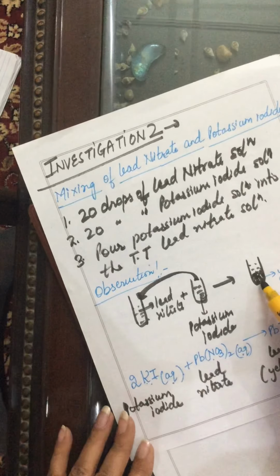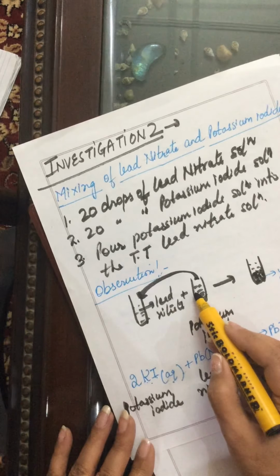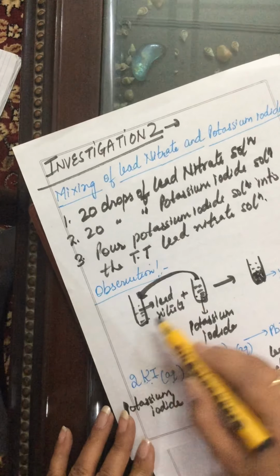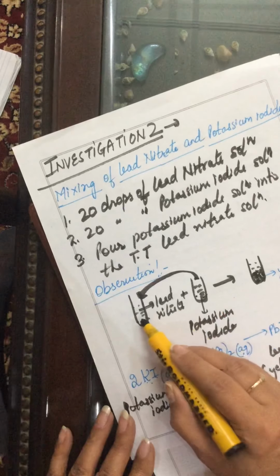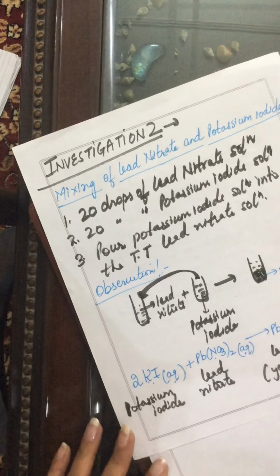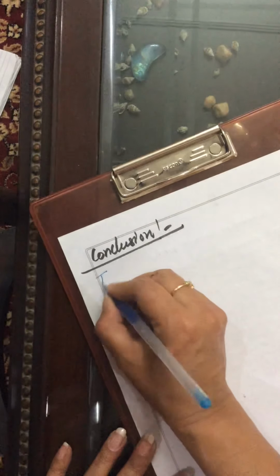In this reaction, lead iodide yellow precipitate formed has entirely different properties from the reactants, that is potassium iodide and lead nitrate. Because this has entirely different properties from these substances, this is a chemical reaction. This is a conclusion.